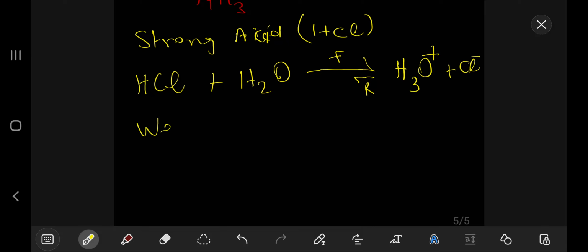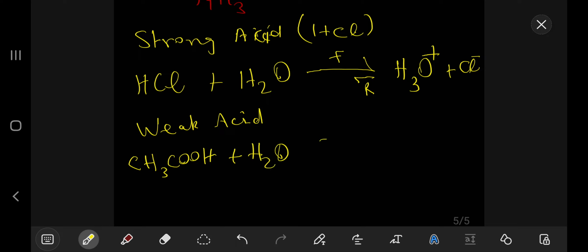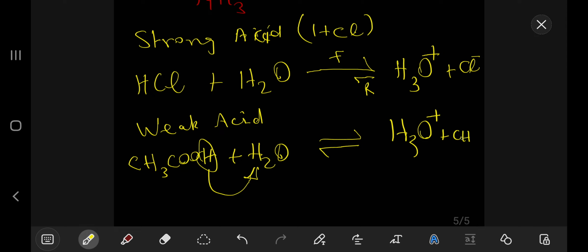But then what if it's a weak acid? For example, we have acetic acid, CH3COOH, in water, right? An acid is a proton donor, so it donates the hydrogen to form H3O plus, and what remains is CH3COO minus, right?